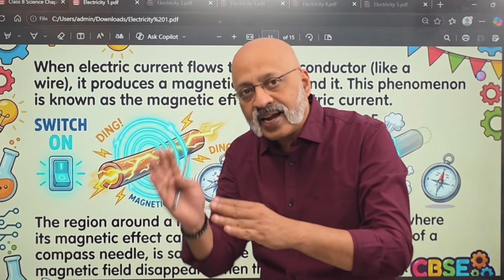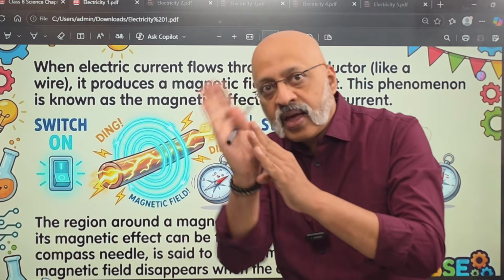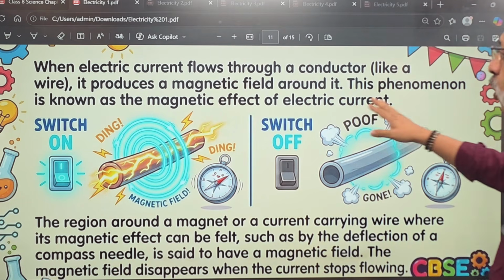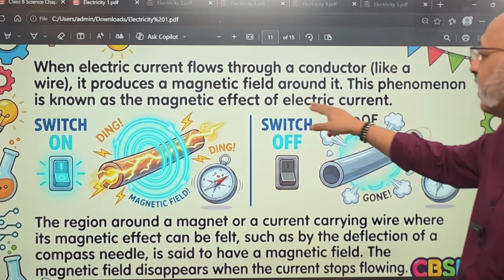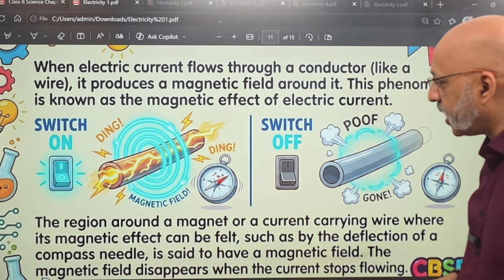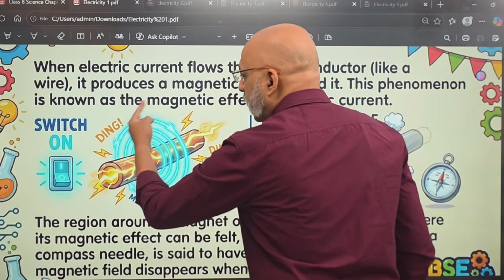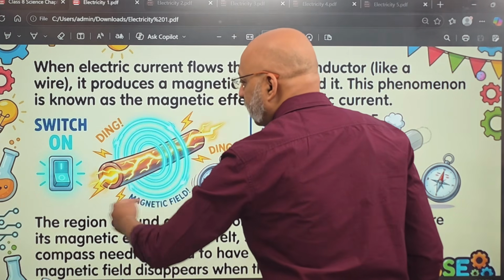Anything like a compass that comes close by will start acting accordingly around it. This phenomenon is known as the magnetic effect of electric current. You understand? When there is a current going through this wire, it will also create a magnetic field.